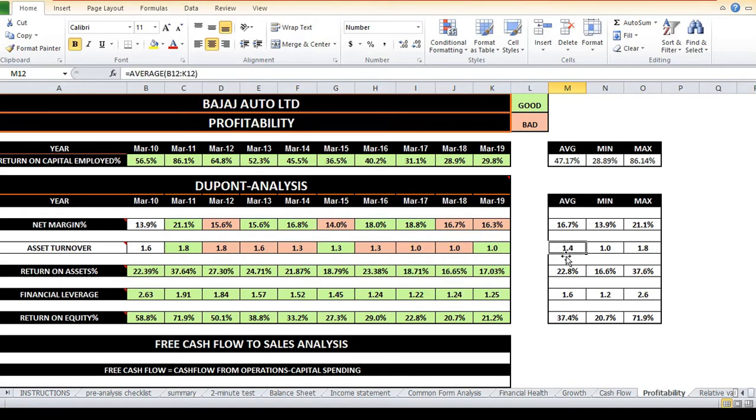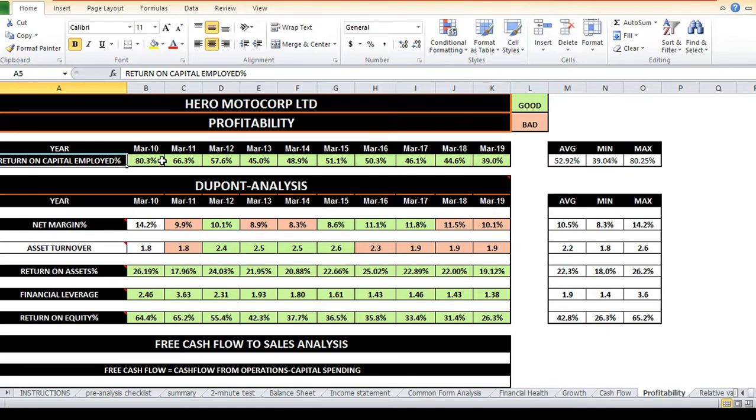Bajaj Auto's asset turnover is modest and financial leverage is also modest, but its net margins are very high. That is why it is able to generate above average return on equity. With TVS Motors, its net margins are very low and its asset turnover is modest, hence its return on assets is low, but still it is able to generate high return on equity because of its high financial leverage. In conclusion, Hero and Bajaj are generating high quality return on equity, but TVS is generating low quality return on equity. Now, what is return on capital employed?